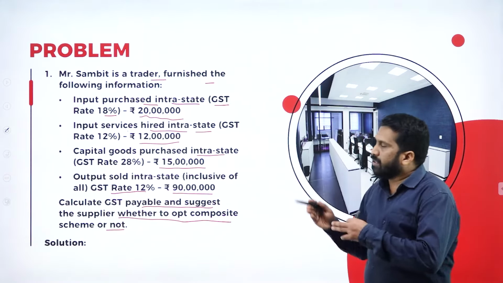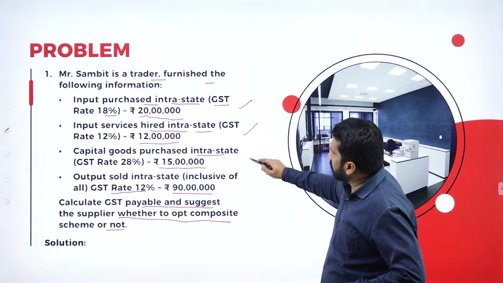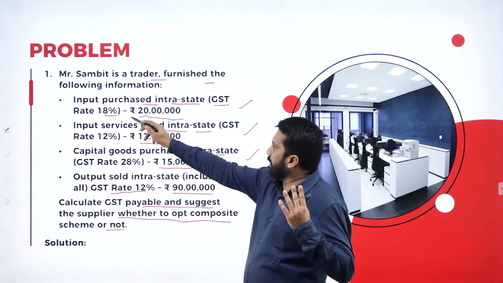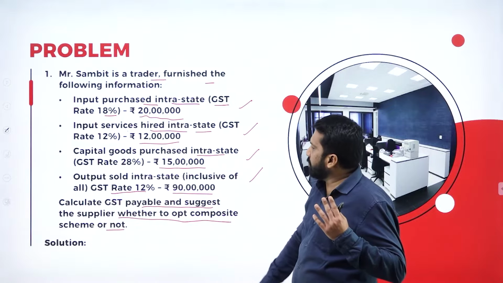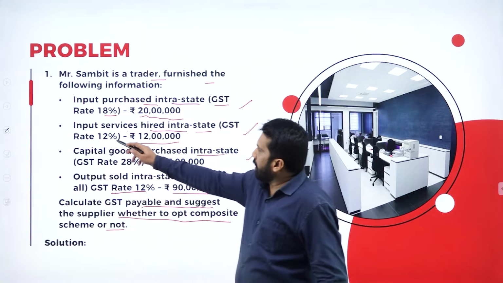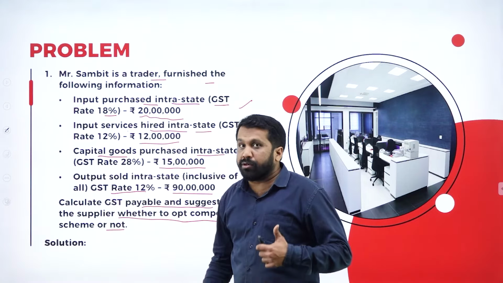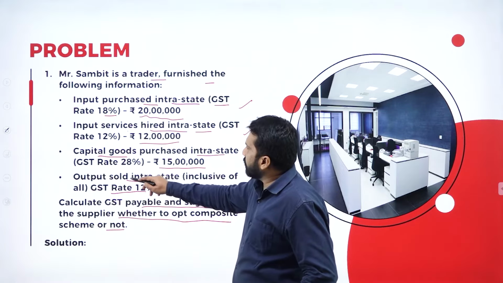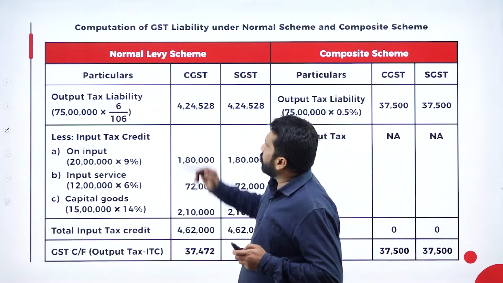Hope you are clear. These are the calculations. I'll show you. See, 1, 2, 3, 4. There are total 4 calculations. 20 lakh into 18%, 12 lakh into 12%, 15 lakh into 28%, 90 lakh into 12%. In this, input service, here it is capital goods purchased. Capital goods also we call it as goods. Then output sold. These things are purchased.